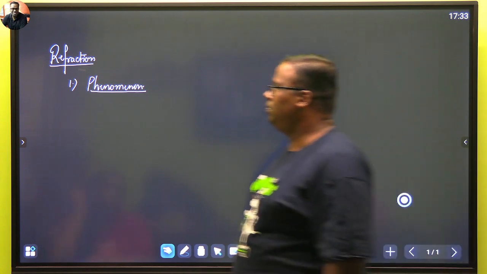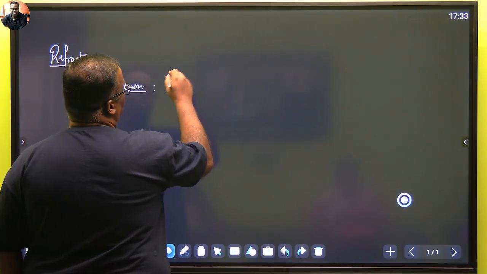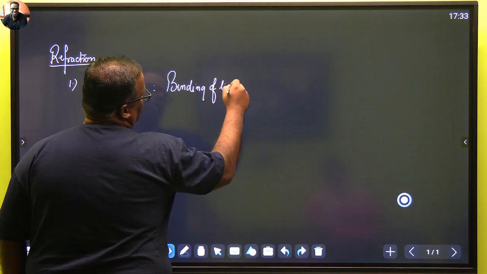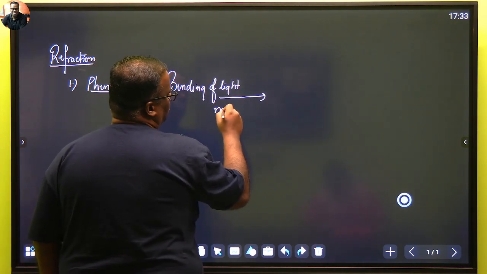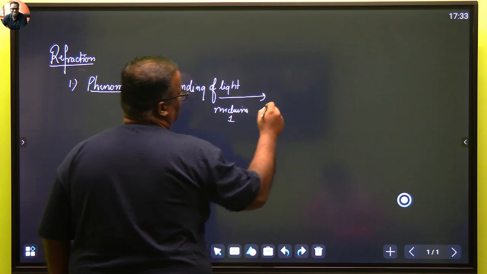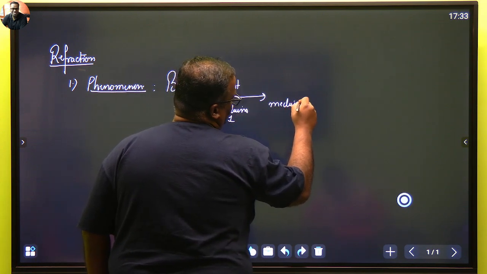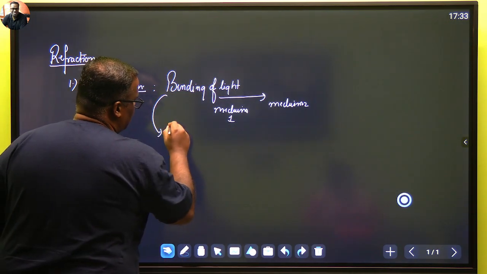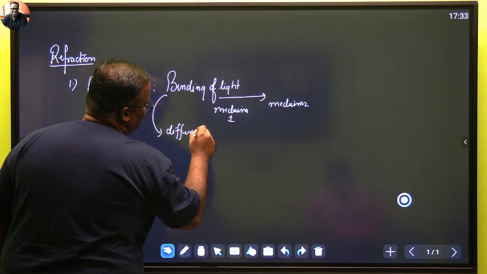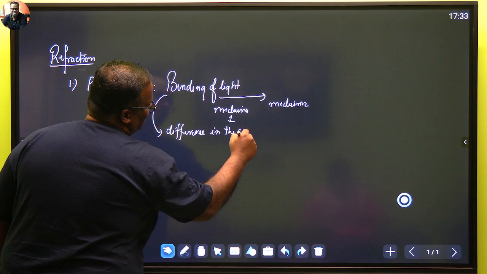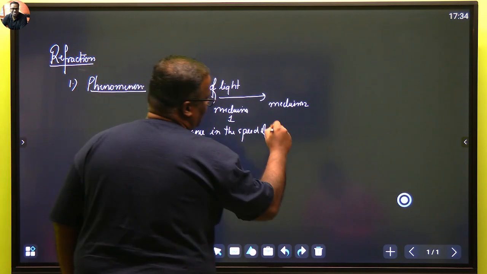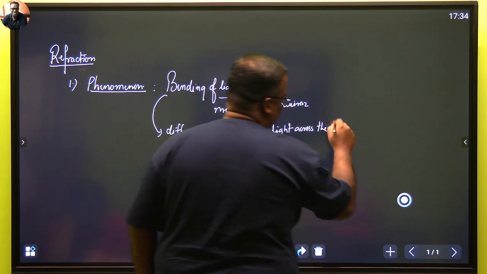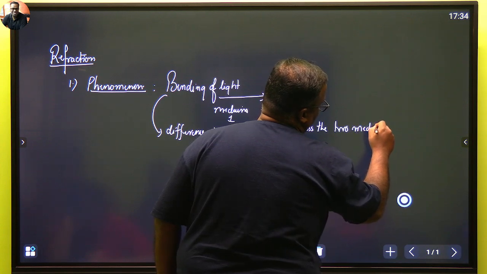Refraction does not happen there. Refraction is all about bending of light, bending of light as it travels from medium 1 to medium 2. एक मीडियम से दूसरे मीडियम तक जाने में लाइट की जो बेंडिंग होती है उसी को हम रिफ्रैक्शन कहते हैं. And this bending is due to the difference in the speed of light across the two mediums.